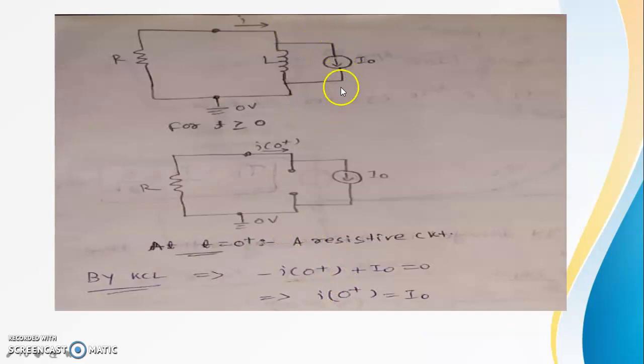For the inductor, we can replace the inductor with a current source, because in steady state the inductor acts as a short circuit and current is maximum. Here by KCL we can find i(0) equals I0. See, in KCL we can put minus i(0) plus I0 equals 0, because this one is open circuit at the final state. So i(0+) equals I0.